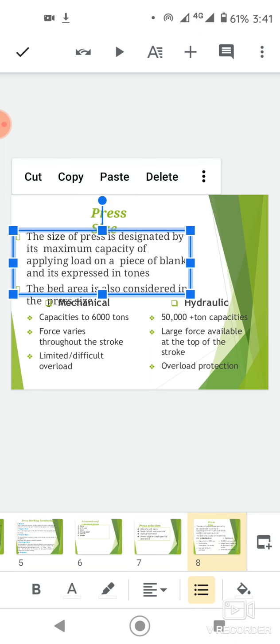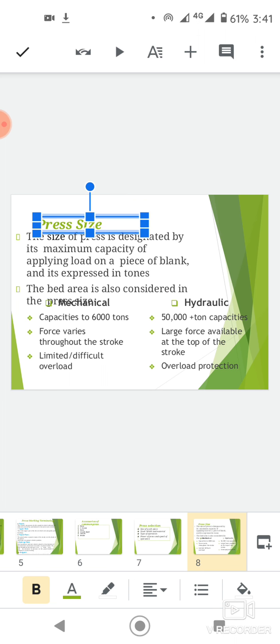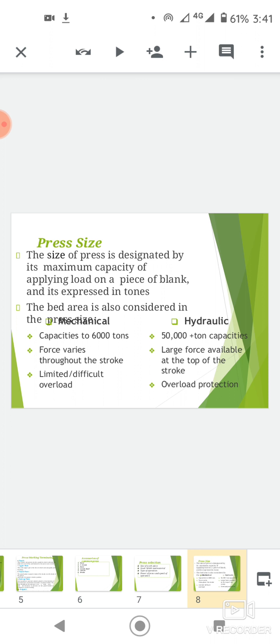Next one is the press size. The size of a press is designated by its maximum capacity of applying load on a piece of blank and it is expressed in tons.